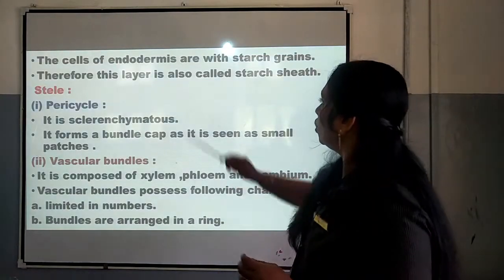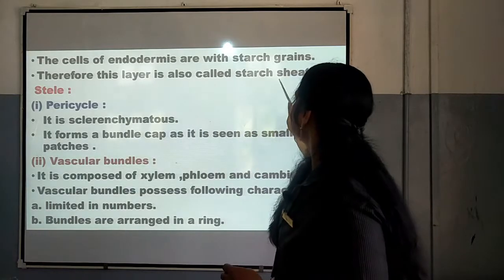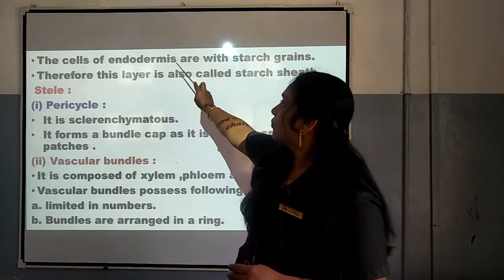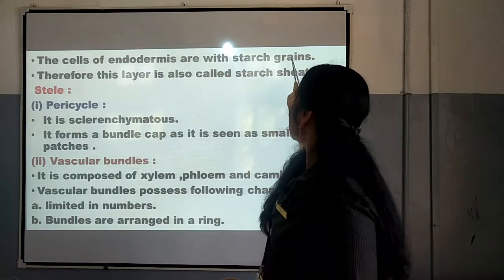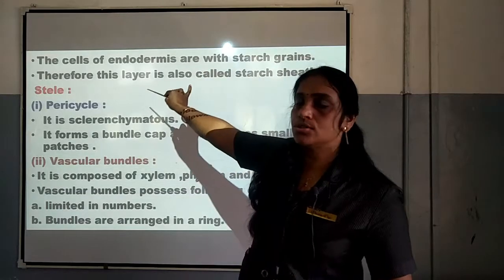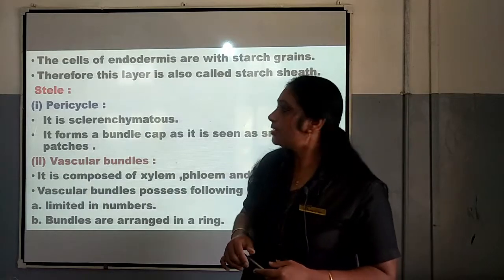Now, the cells of the endodermis in dicot stem have starch grains, therefore this layer is also called the starch sheath. The next one is the stellar region.